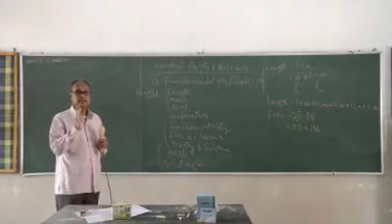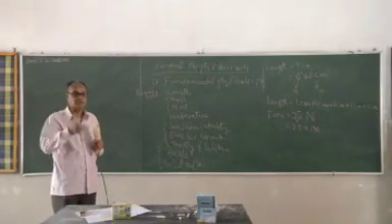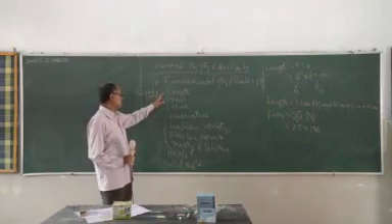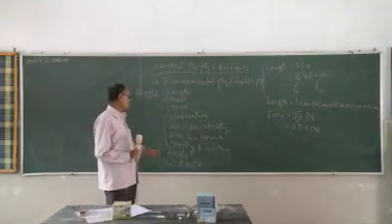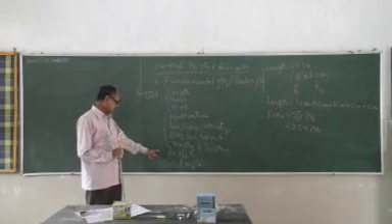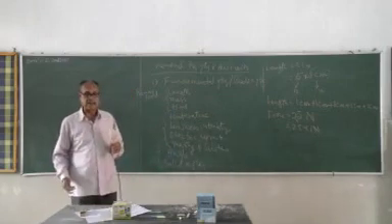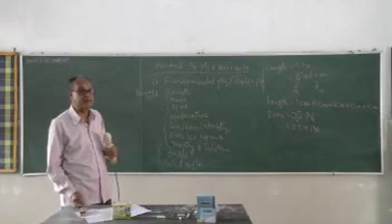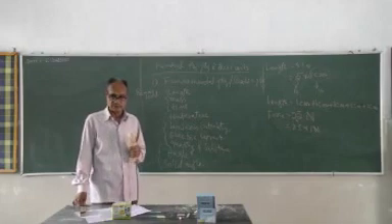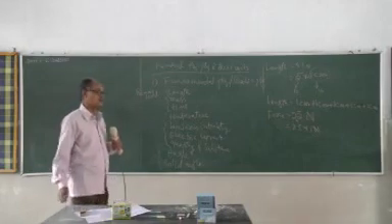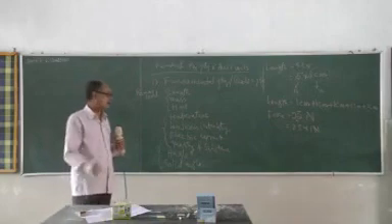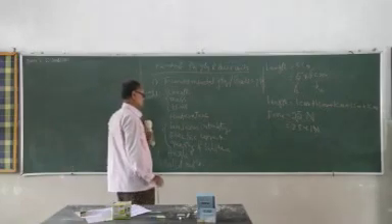Complementary means they were highly required to make the series complete. So altogether we got 9 here. Length, mass, time as primary. Later added temperature, luminous intensity, electric current, and quantity of substance. And lastly angle and solid angle, called the complementary fundamental quantities. They make a complete series of 9 fundamental quantities.